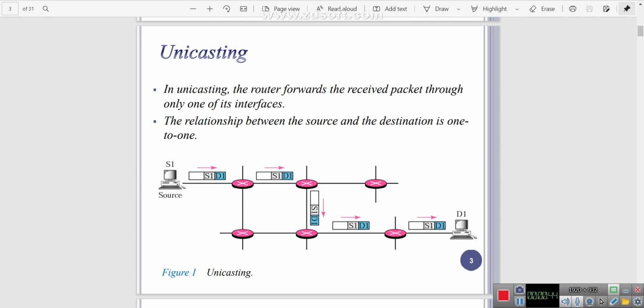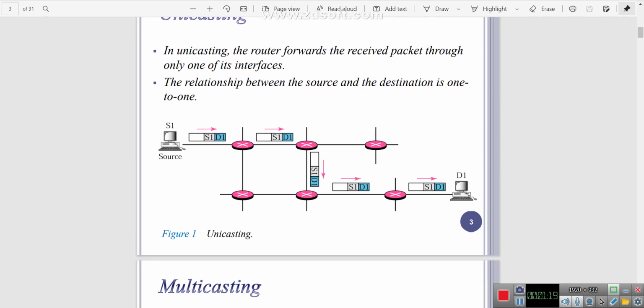The first type is called unicasting. So what is unicasting? In unicasting, the router forwards the received packets through only one of its interfaces. In this diagram, see here, there is one source and only one destination. I transfer the data from the source to the destination, only one way. We cannot transfer the data from the destination to the source. The relationship between the source and destination is only one to one.